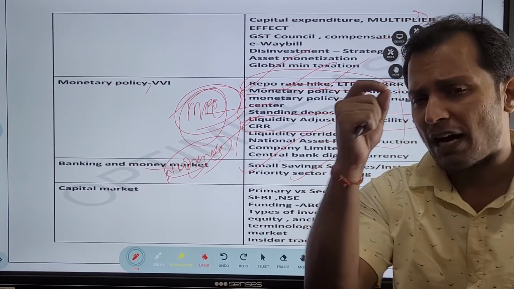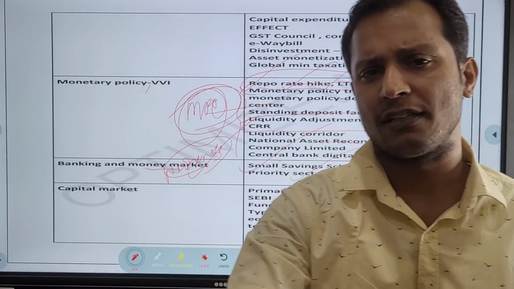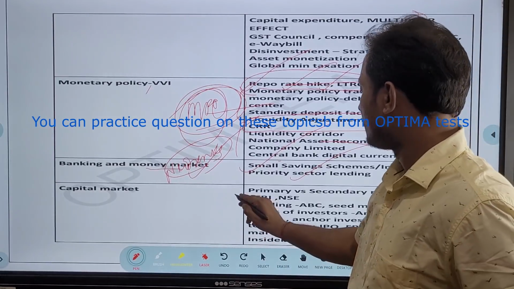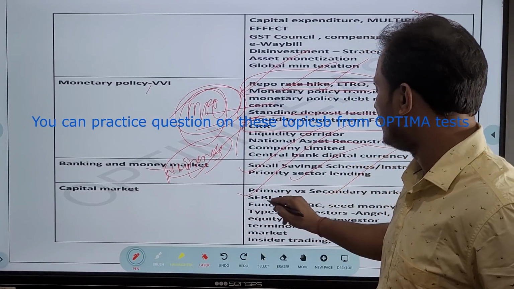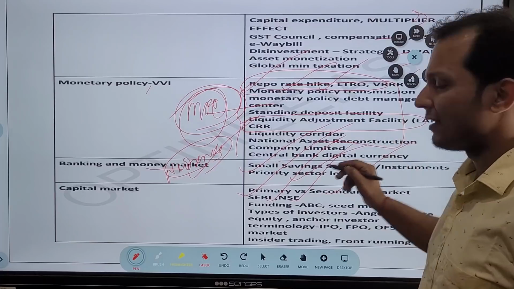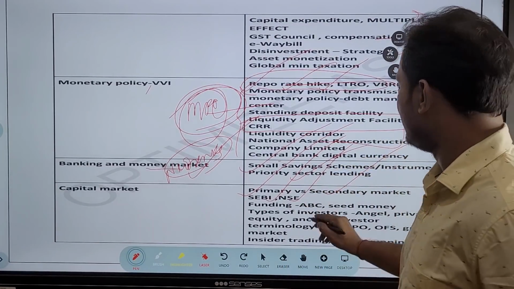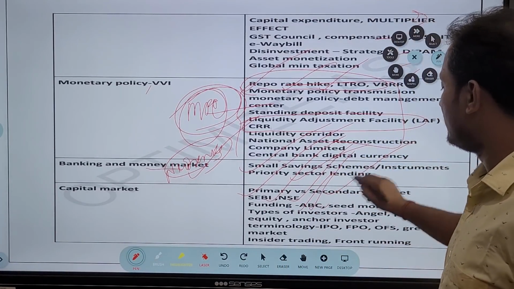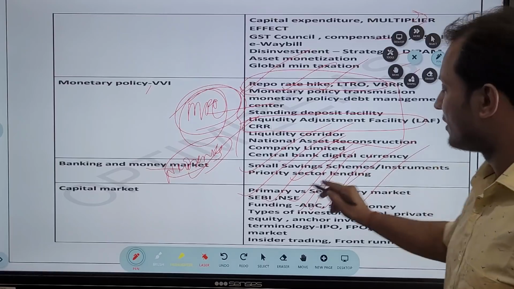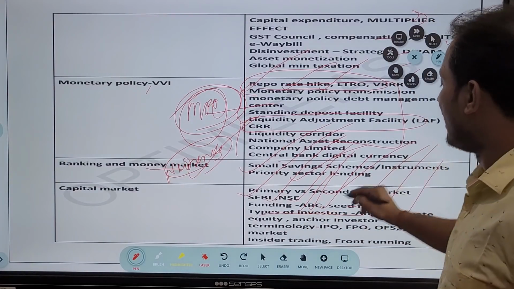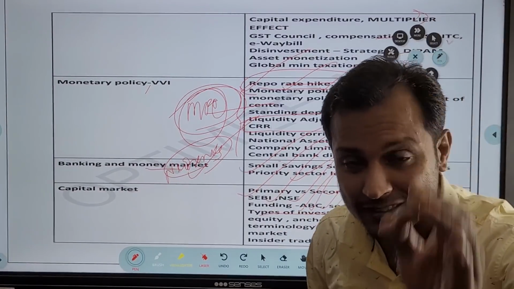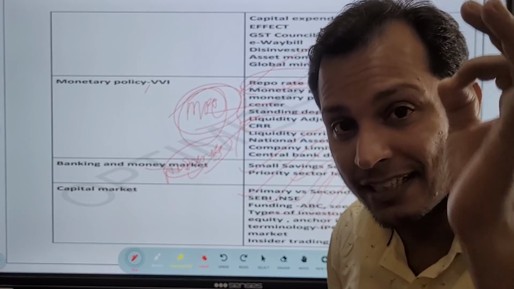Then capital market is very important this year, guys. What is the difference between primary market and secondary market? What is the role of SEBI? What is NSE? Okay, what are the different kinds of funding? Series A funding, Series B funding, Series C funding. What is seed money? What are the different types of investors? Angel investors, private equity investors, anchor investor, guys, very important, anchor investor.